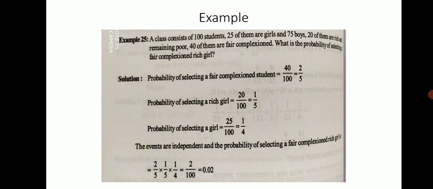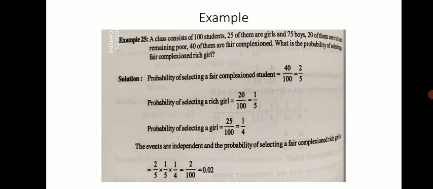So the probability of selecting a fair complexioned student is 40 out of 100, that is 2/5, and the probability of selecting a rich student, that is 20 out of 100, is 1/5. Then the probability of selecting a girl is 25 out of 100, that is 1/4. Okay. So these are three different conditions, and the probability is calculated for each; by multiplying each probability, we get the final answer, 2 out of 100, that is 0.02.